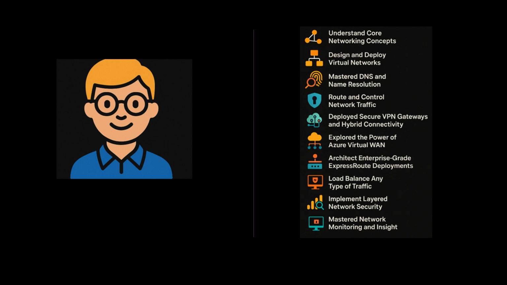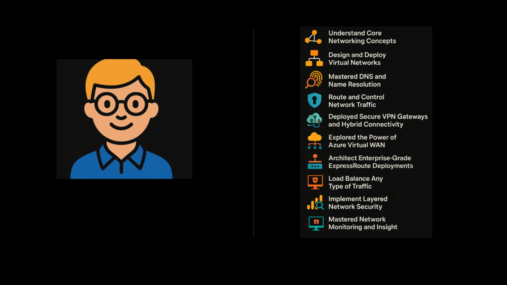You've successfully deployed secure VPN gateways and enabled hybrid connectivity, whether it's site to site, point to site, or VNet to VNet connections. You understand the planning considerations, the SKUs, the high availability options, and how to use local network gateways to bridge Azure with on-prem environments.